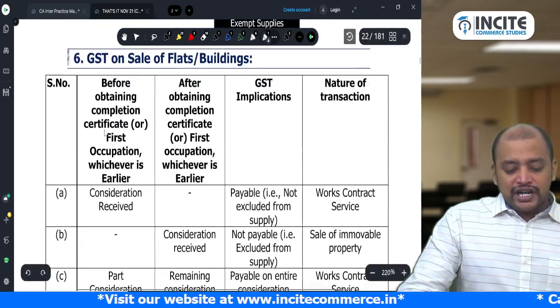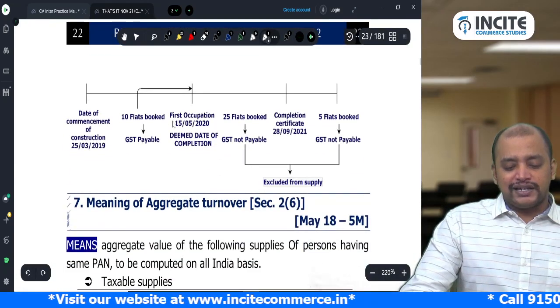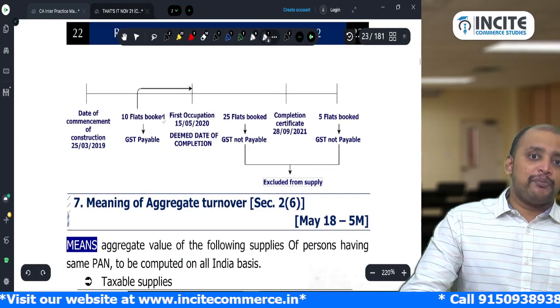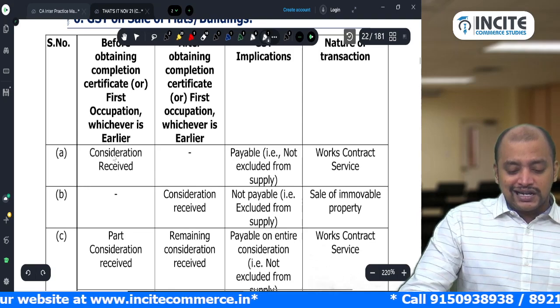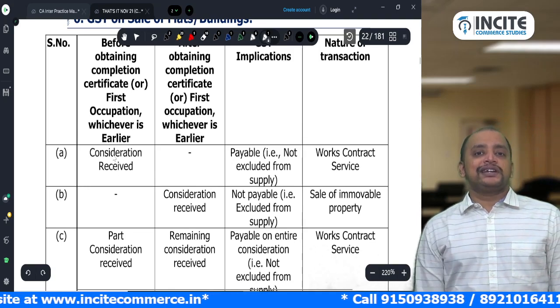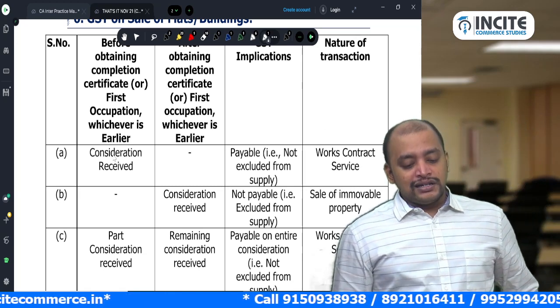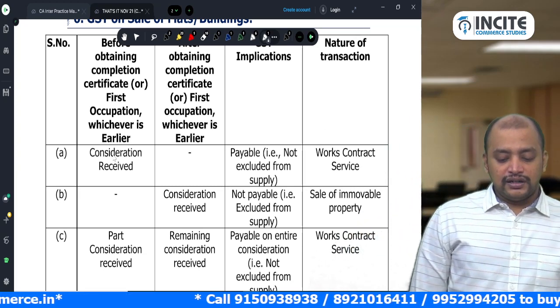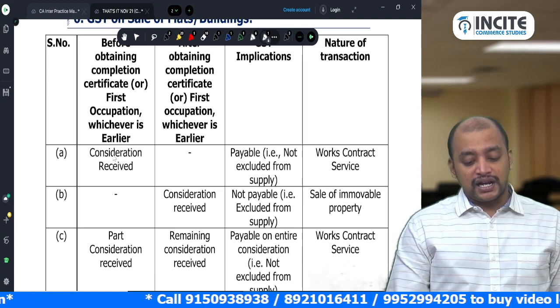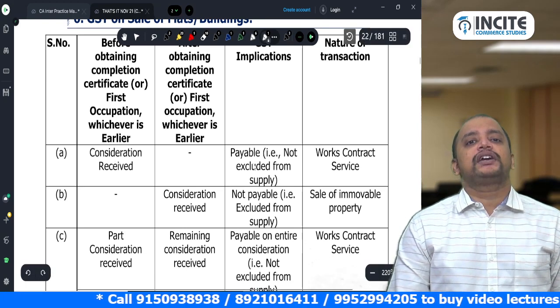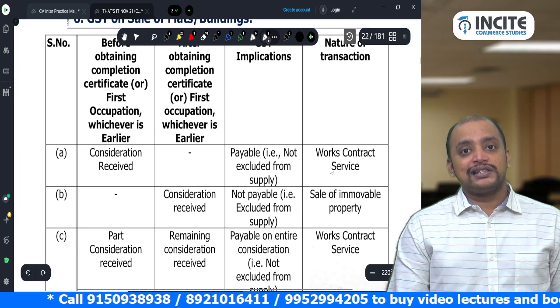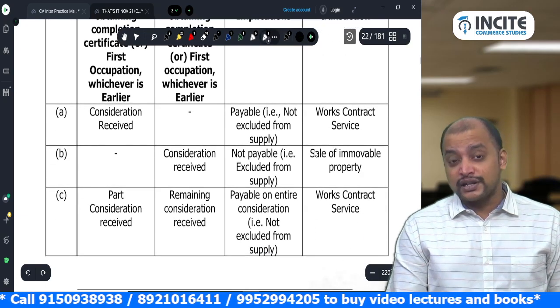Then this point already we discussed, GST on sale of flats. So what will happen? That is, if entire consideration is received before completion certificate, it is excluded from supply. Okay. And what is the nature of excluded from supply or covered under supply? Covered under supply, not excluded from supply. Covered under supply, nature of transaction, works contract service.